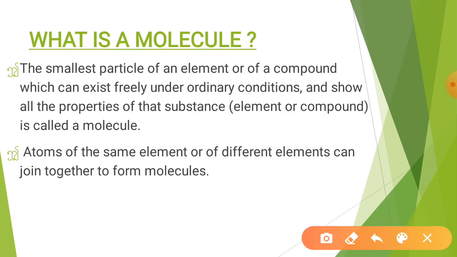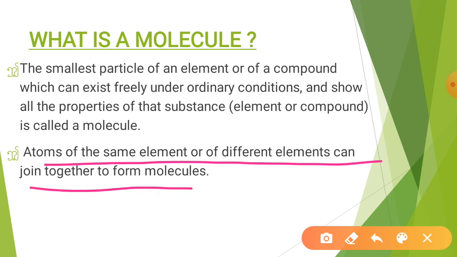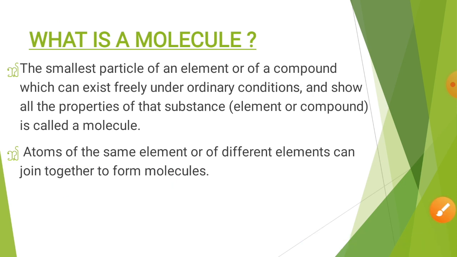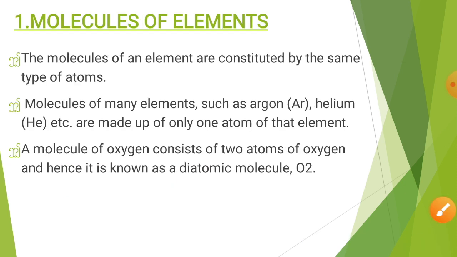Molecule can be defined as the smallest particle of an element or a compound which can exist freely under ordinary conditions and shows all the properties of that substance. Now, atoms of the same element or different elements can join together to form molecules. First of all, molecules of elements. The molecules of an element are constituted by the same type of atoms. Okay, so this is the first thing.